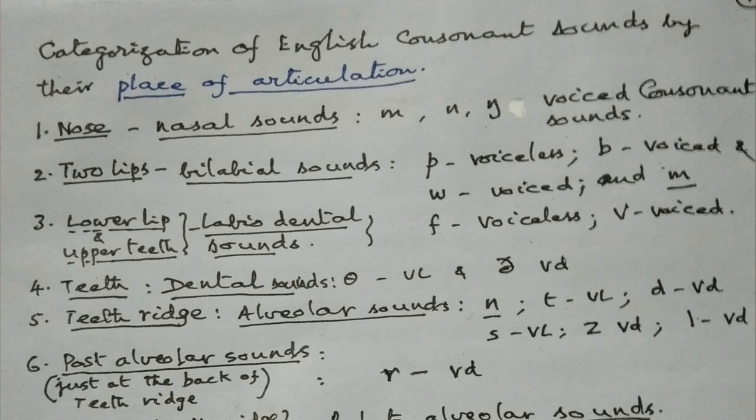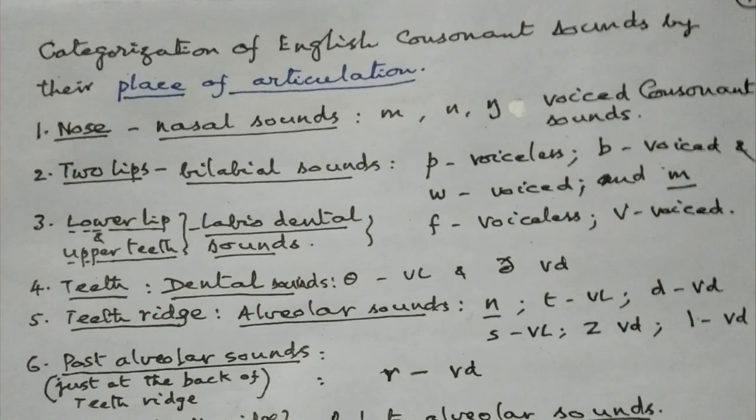Then the place of articulation is lower lip and upper teeth. That is, the lower lip touches the upper teeth like this, and these sounds produced are called labiodental sounds. We have two labiodental sounds. They are f voiceless, v voiced.